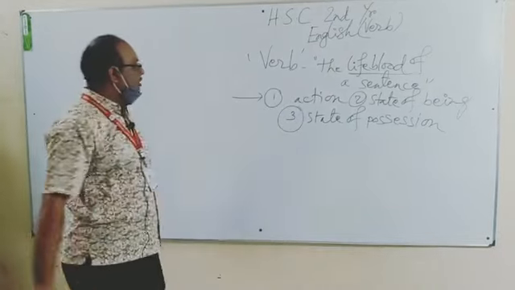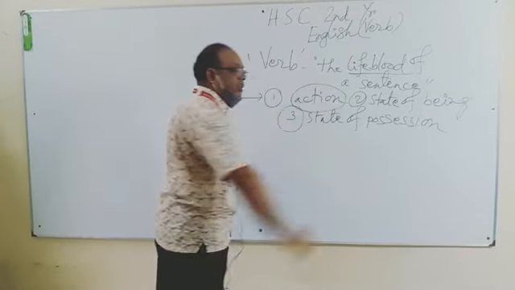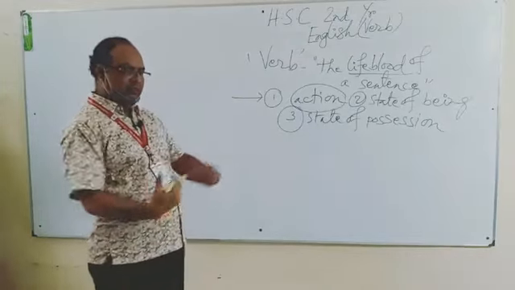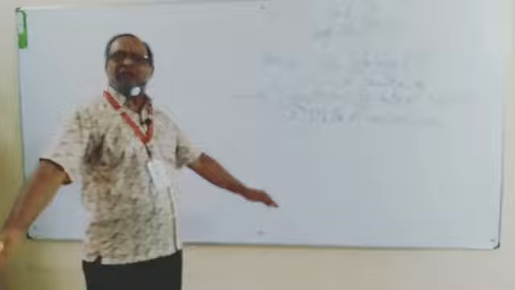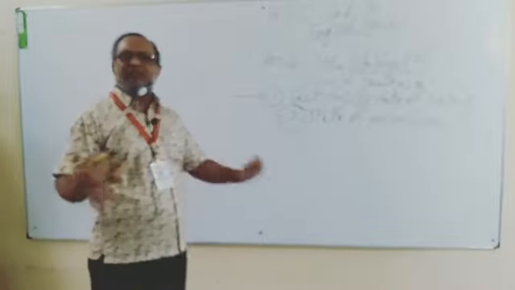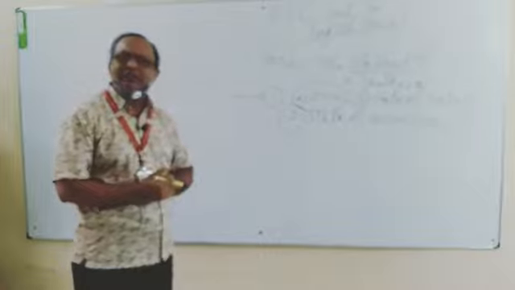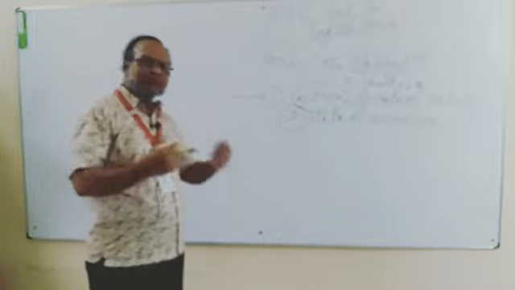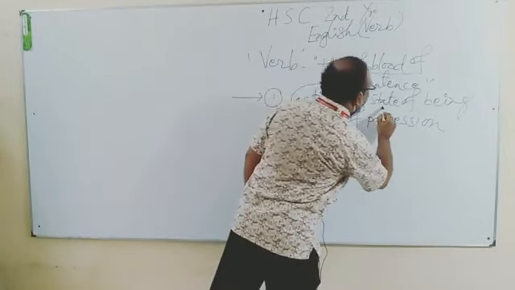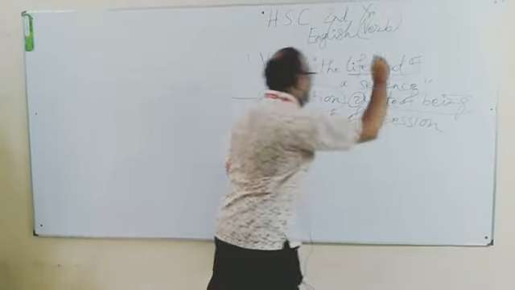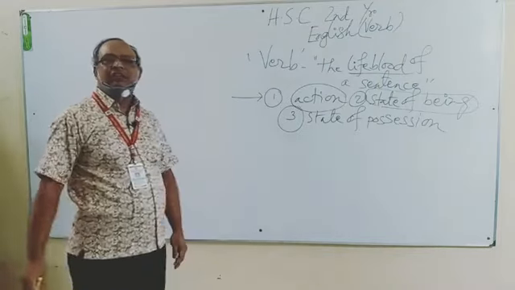Now, if I go on to explain action, the first one, it indicates dynamism. If I say, I am now teaching online, this is one kind of action, dynamism. If you say, you are watching class online, this is also one kind of action. But other than a statement of action, we also include something more in a verb.